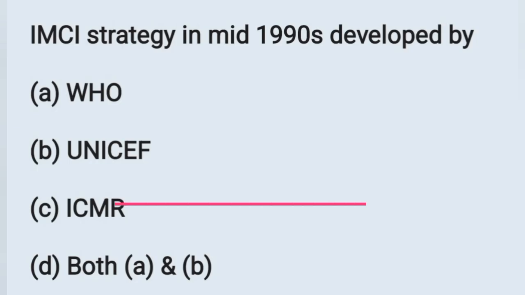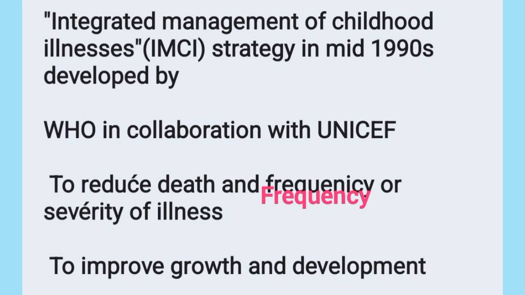And the next question, IMCI strategy in mid-1990s developed by options. Option A, WHO, option B, UNICEF, option C, ICMR, option D, both A and B. IMCI means Integrated Management of Childhood Illness. This strategy in mid-1990s was developed by WHO along with UNICEF. WHO in collaboration with UNICEF.